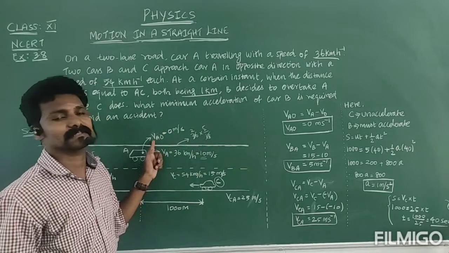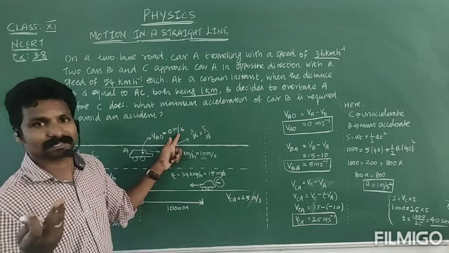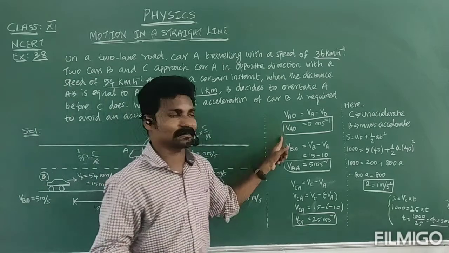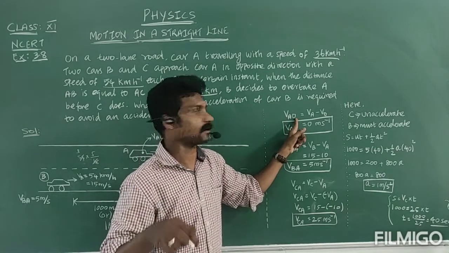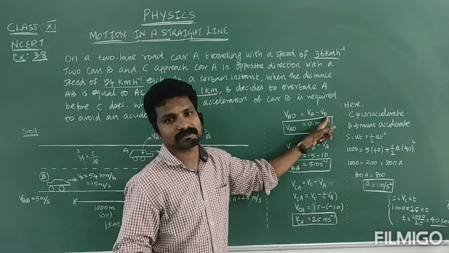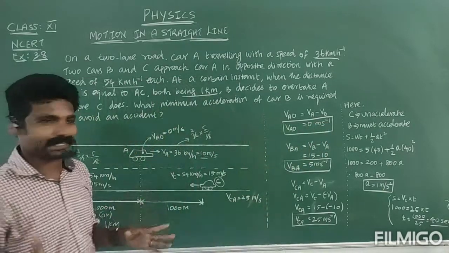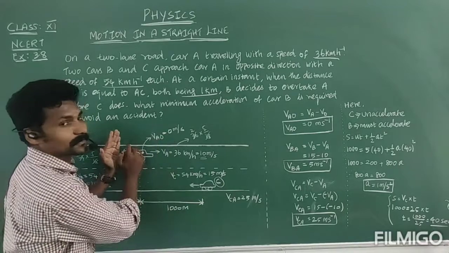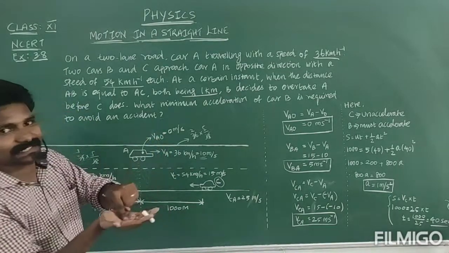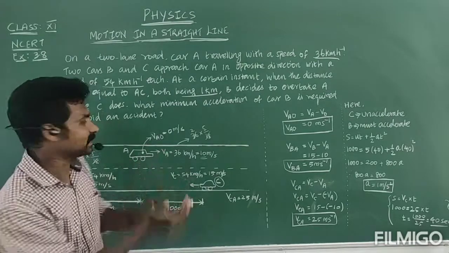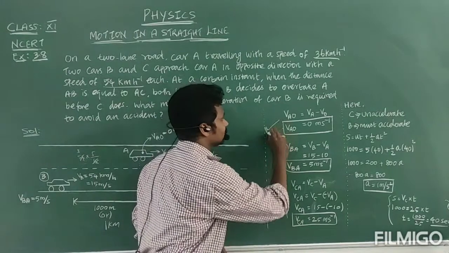So the velocity of car A with respect to driver is 0. Correct? That only I mentioned here. Velocity of car A with respect to the observer of A car is VA minus V0. Both will be 10 minus 10. So that's 0. Okay? இந்த டிரைவருக்கு எப்படி தெரியும்? அவர் ரெஸ்ட்ல இருக்கிற மாதிரி தான் தெரியும். With respect to car, driver is at rest. With respect to driver, the A car is at rest. Understand? So the first one is okay?